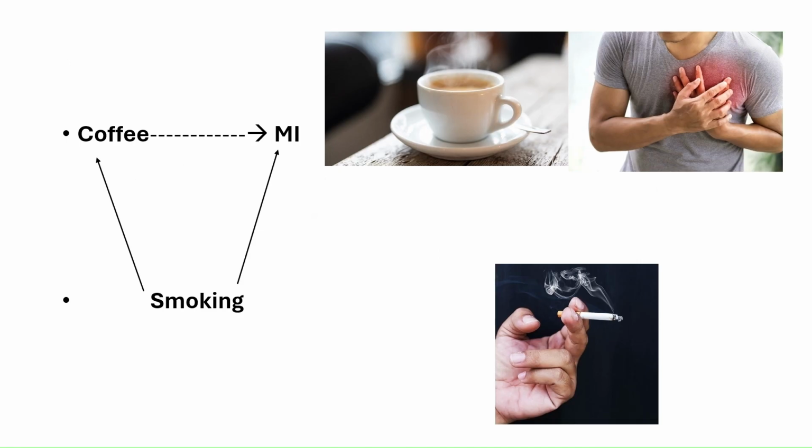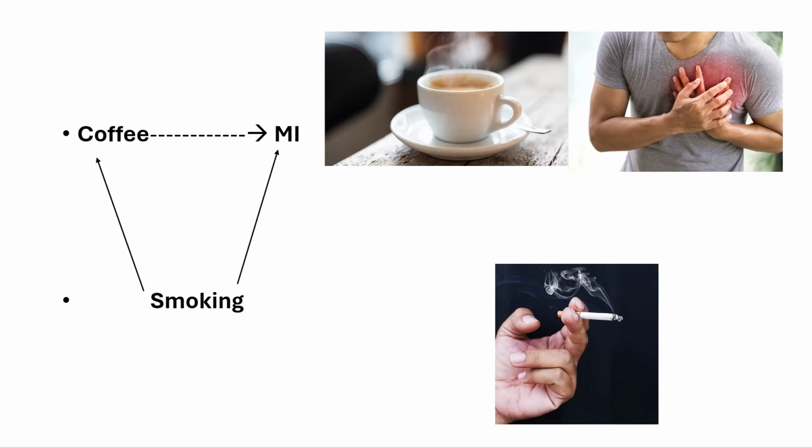To understand this concept of confounding, let us look at a hypothetical example. A study found that coffee drinking causes myocardial infarction. Now, this result is very concerning, whether coffee drinking has any role in causing myocardial infarction. Here, smoking is a confounding factor, because smoking is associated with both coffee drinking and myocardial infarction. Smokers generally smoke along with a cup of coffee. And smoking is an independent risk factor for myocardial infarction.